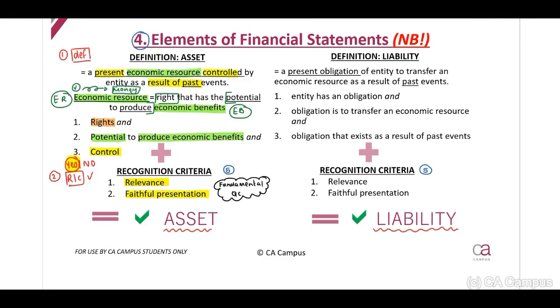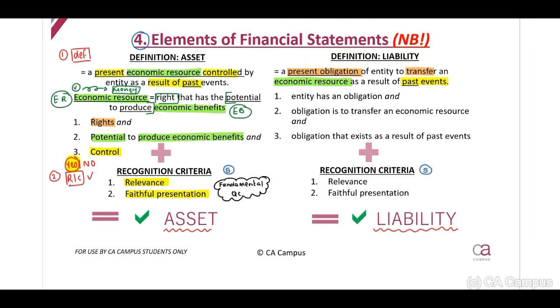Now, look at the liability. The definition of a liability. It is a present obligation of the entity to transfer economic resources. Do you see, guys? Economic resources, not economic benefits. Remember, previous conceptual framework, we would talk about future economic benefits. It is a present obligation to transfer economic resources as a result of past events.